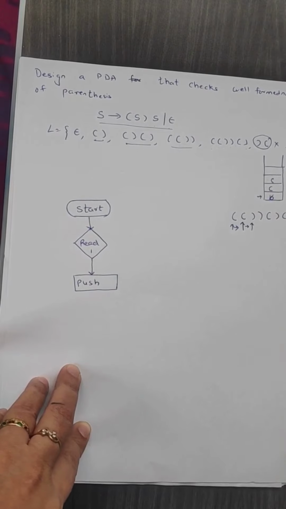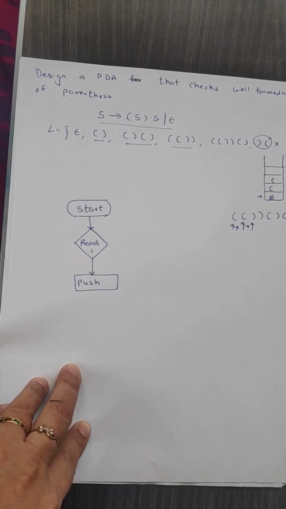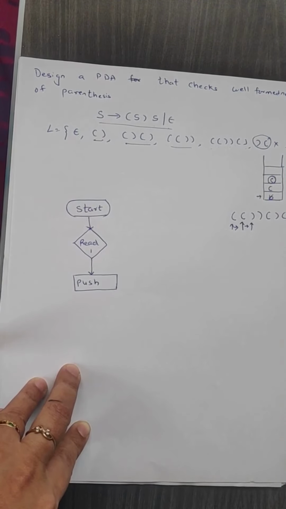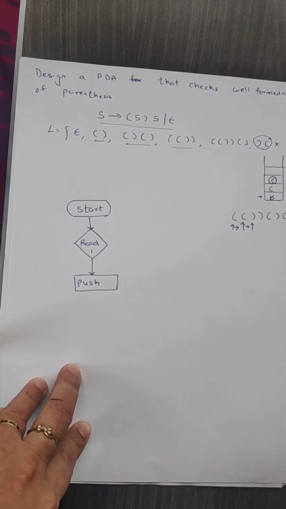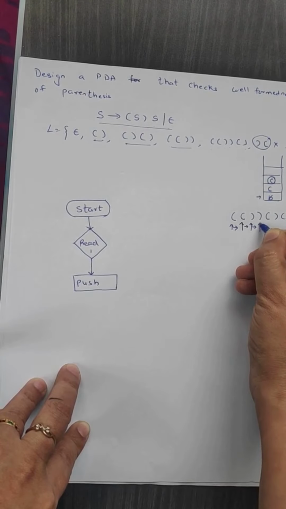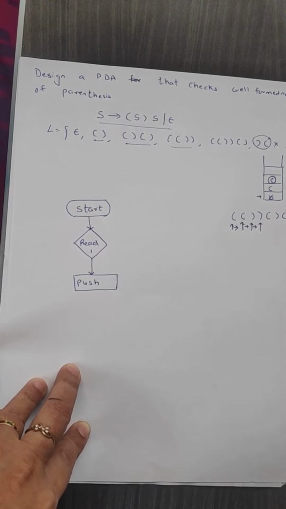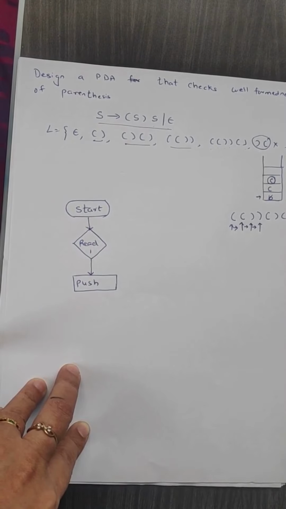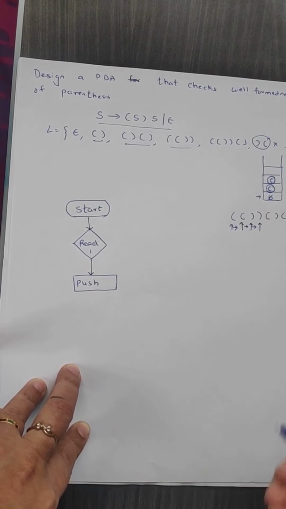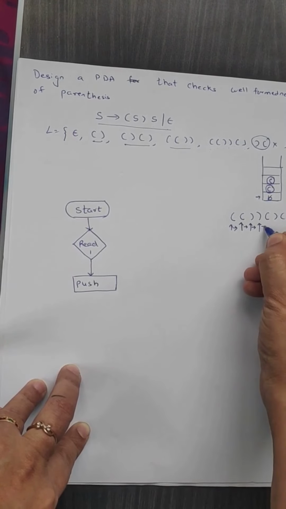When we move and read the next symbol from the tape, check what it is. If it is an opening bracket, we are going to push it onto the stack. But if it is a closing bracket, we are going to pop the symbol from the stack. And on popping, if we get an opening bracket, this means well-formedness of that parenthesis has been formed. Go and read the next symbol. What is this? Closing bracket. When you receive a closing bracket on the input string, pop the contents from the stack and check what it is. If it is an opening bracket, it's okay. That means the string is a valid string. Move and read the next symbol.